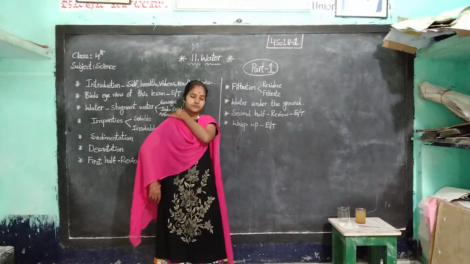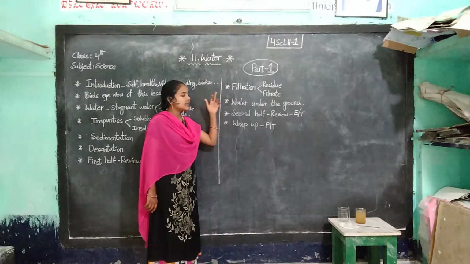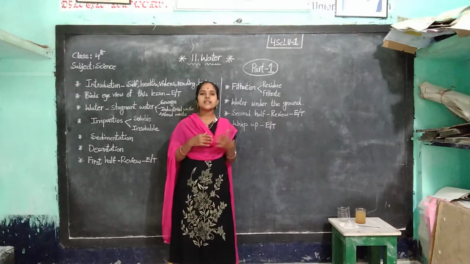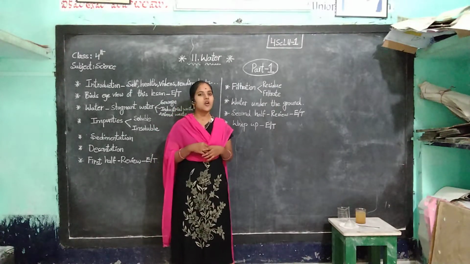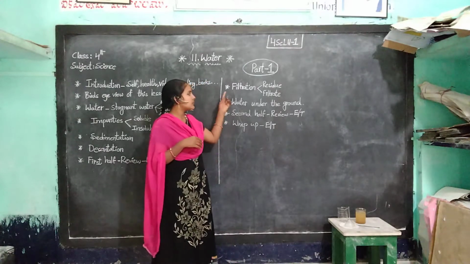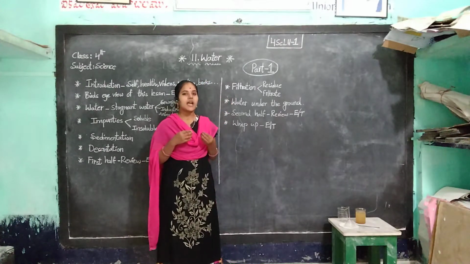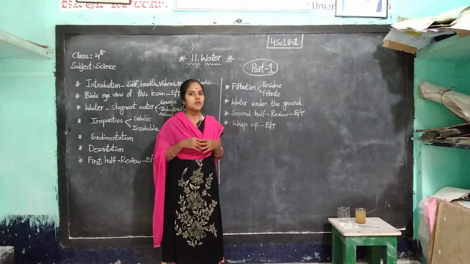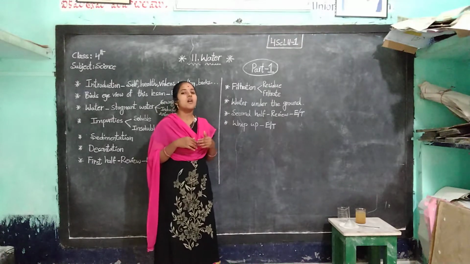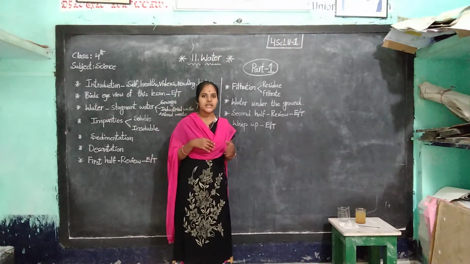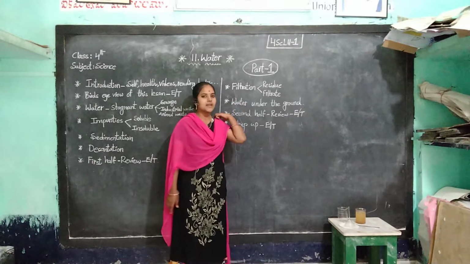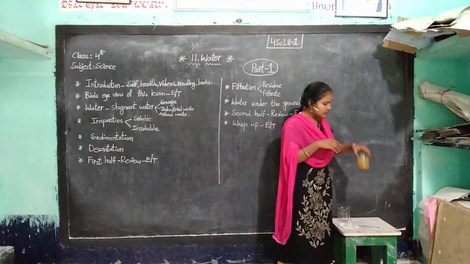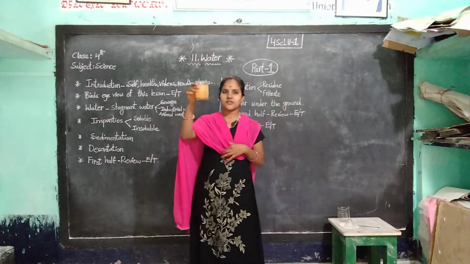Here, once you observe, children, in filtration we need filter paper. Purifying the water by using filter paper is called filtration. To do this experiment, we need a funnel, filter paper, a beaker and a stand. In this video, I will just show how to do the experiment. I didn't do any experiment for these children. Just you see. Before going to that, 2 minutes have already gone. Now you observe this.